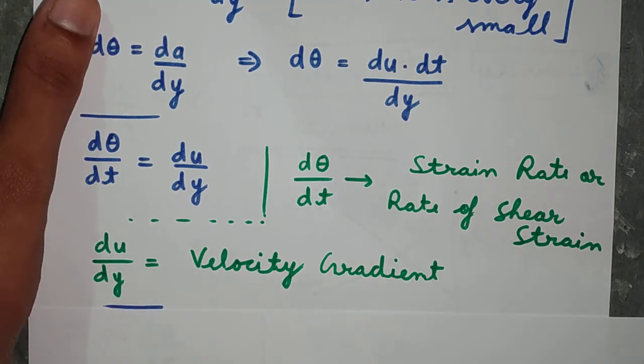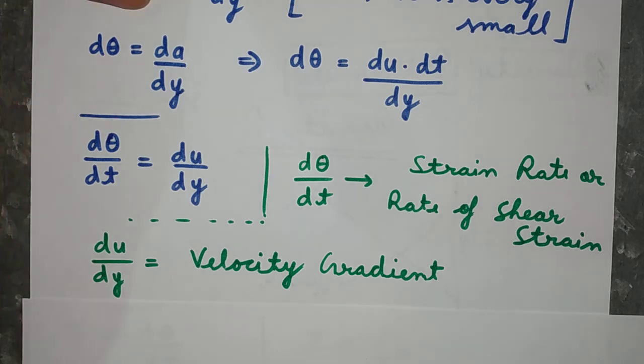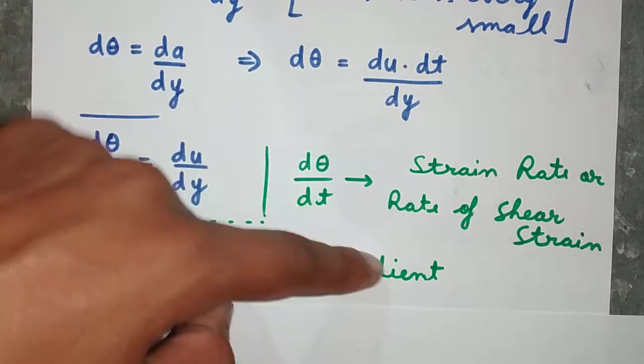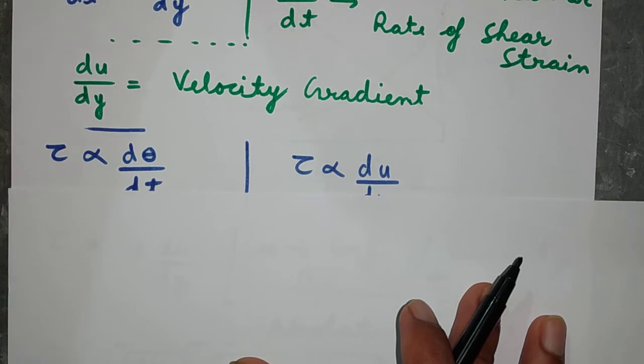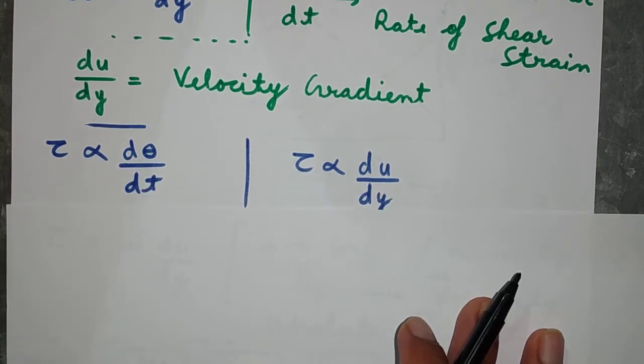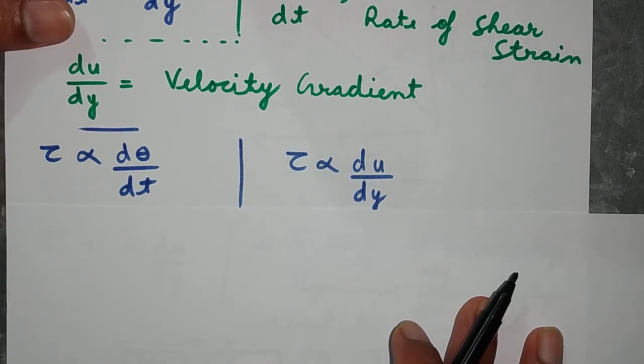Now what we studied in the case of liquids is that the shear stress is proportional to strain rate or the rate of shear strain. So tau is proportional to d theta by dt, and this d theta by dt is nothing but du by dy.